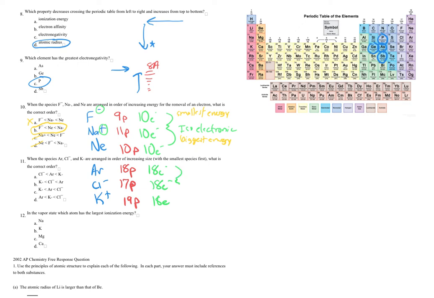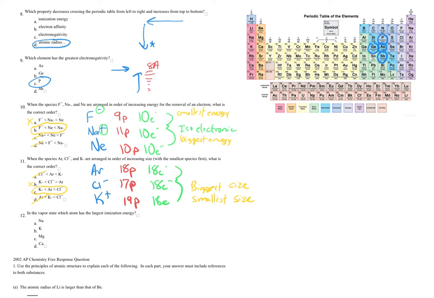These are also isoelectronic. So let's see, increasing size, that means small to big. So we're looking for the one that pulls the electrons closest to its nucleus. Well, that would be the one with the largest proton amount. And so the smallest that we have would be potassium. Now, this is size, not energy. You've got to be careful. Chloride would be the biggest size, not energy. Don't mix up the trends. So small to big, potassium, I'm going to get rid of choice A and D because it doesn't start with potassium. Argon is smack dab in the middle. We're going to go with choice C.